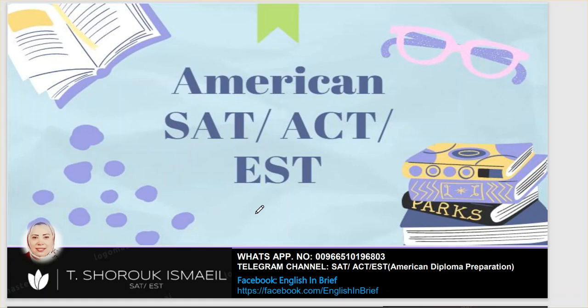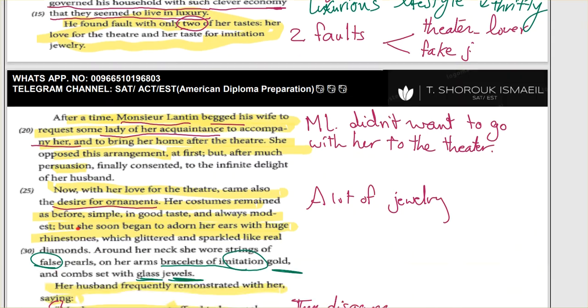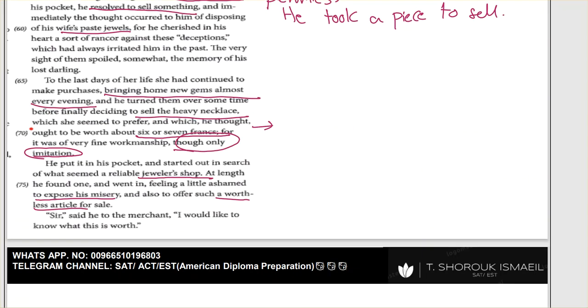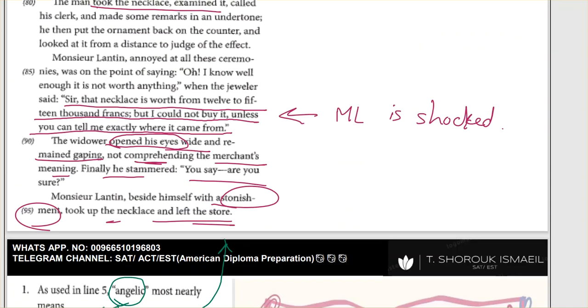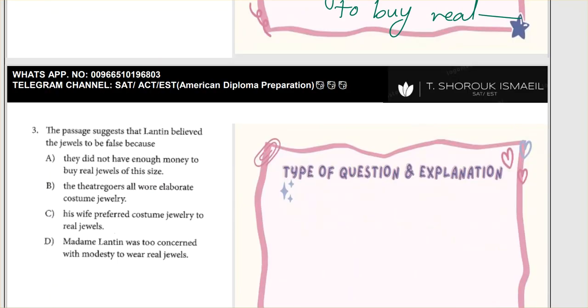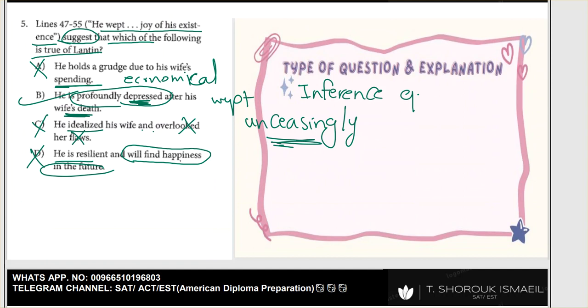We previously started our reading passage and we answered half of the questions. Today we're gonna continue the answers of this question, and I will share my annotations on my Telegram channel so you can understand the passage from it, and even understand the different types of questions that we have and how to deal with each one alone.